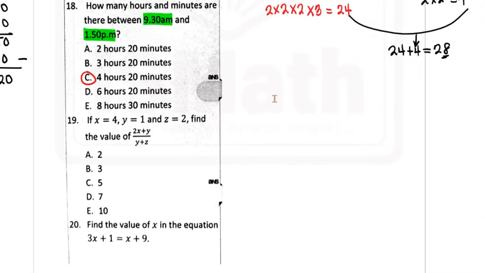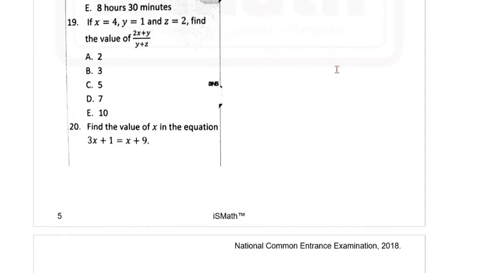The next question says, if x is equal to 4, y is equal to 1, and z is equal to 2, find the value of 2x plus y all over y plus z. So we have 2x plus y over y plus z.